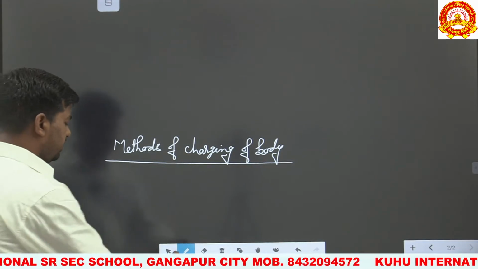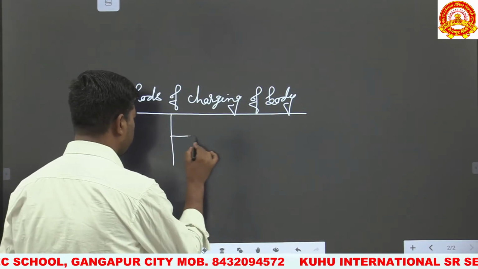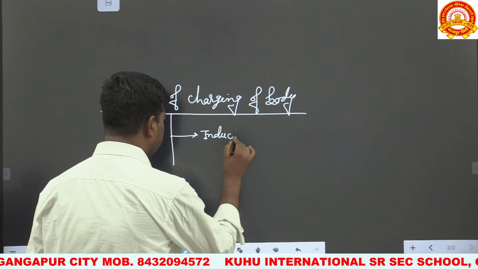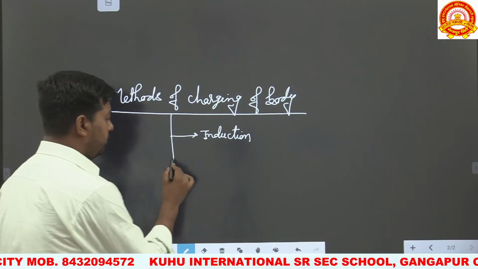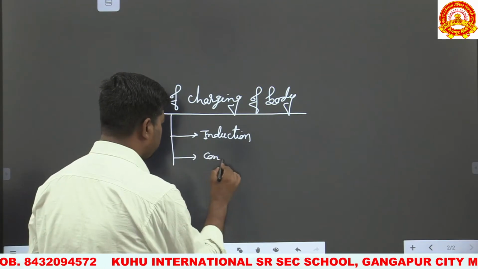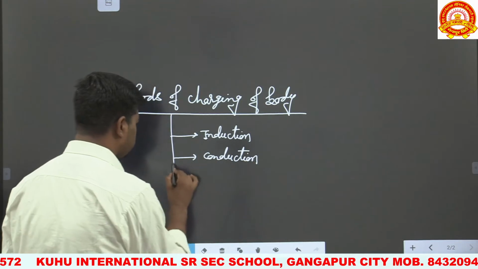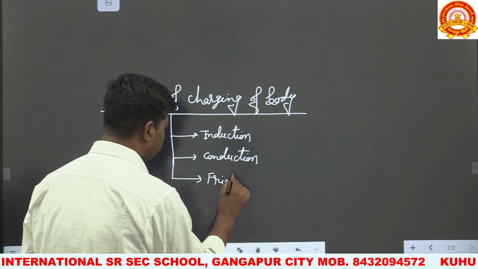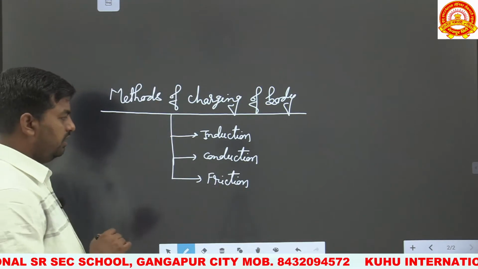So there are three methods of charging of a body. First one is charging by induction. Second one is charging by conduction. And third one is charging by friction. These are the methods of charging of a body: induction, conduction and friction.